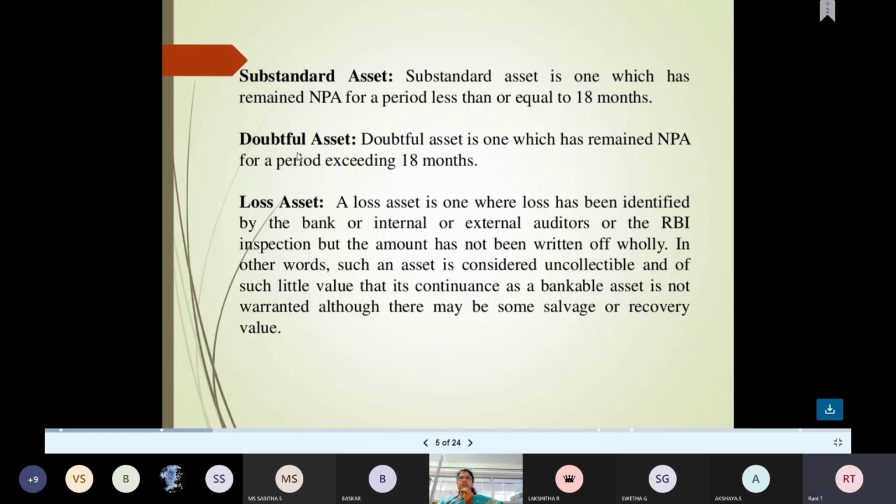If it crosses 18 months, then it becomes doubtful debts. Then by any means we cannot collect any money from that particular loan, and it totally turns into a loss asset.